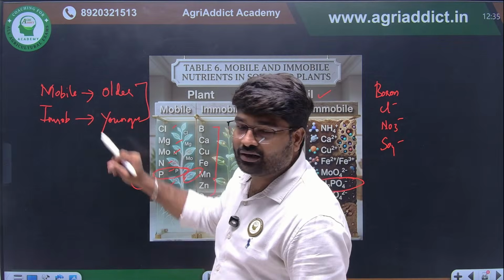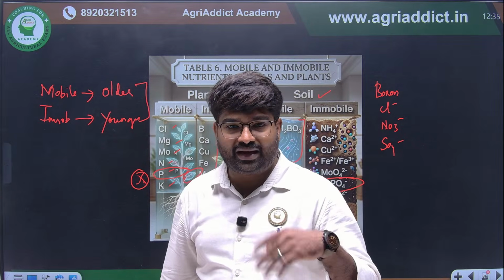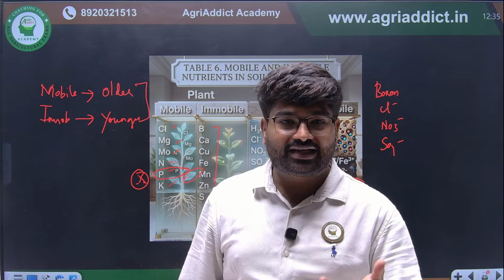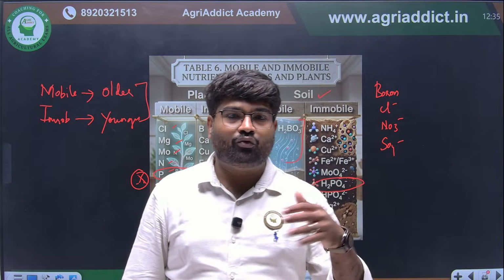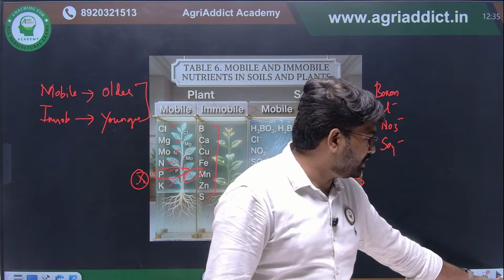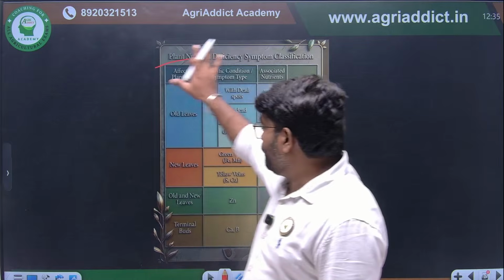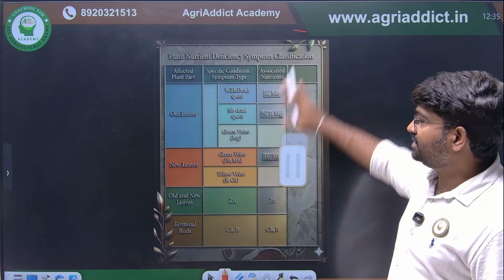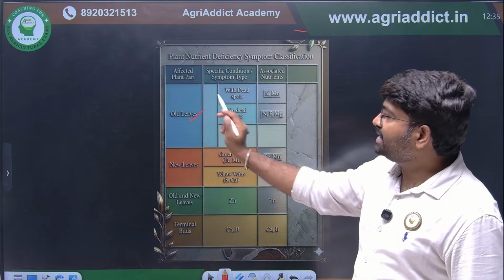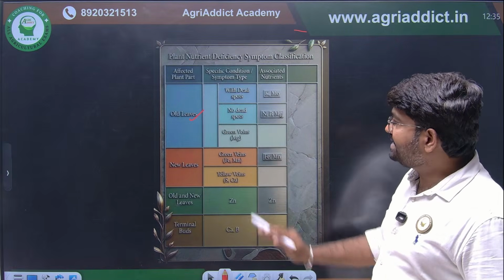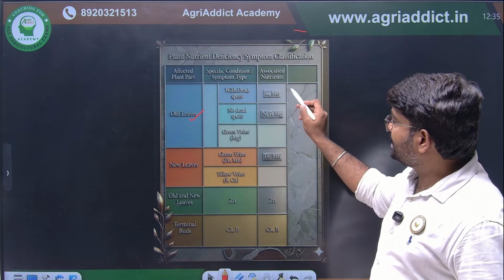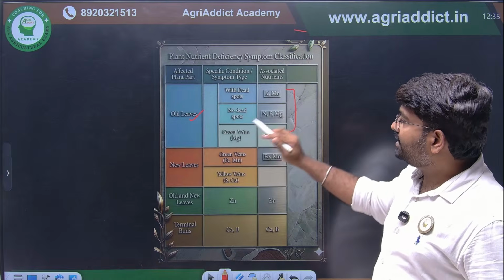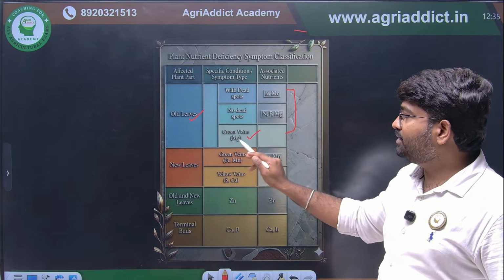This is the repeated question they are asking: if an element is immobile, where will the symptom happen, and what is an example of that mineral element. Now, nutrient deficiency symptom classification. If an older leaf symptom is happening, ultimately it's a mobile element. If the veins are green, that is due to magnesium.